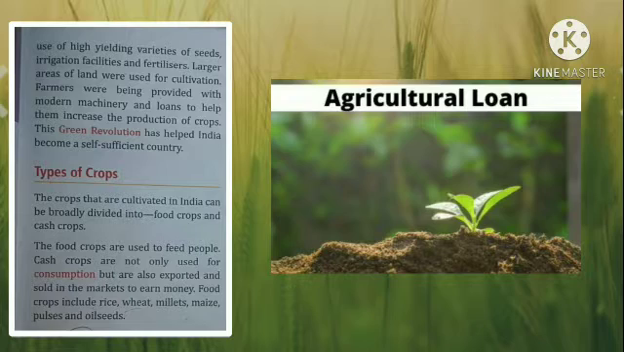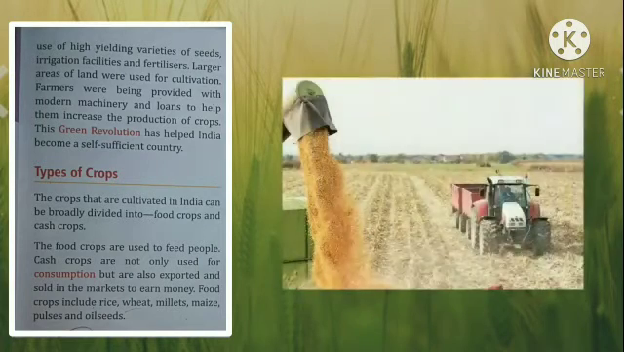In order to give them financial support, the government also provides various loans to the farmers so that they can purchase whatever they require and also help to increase the production of crops. Green Revolution has helped India become a self-sufficient country.